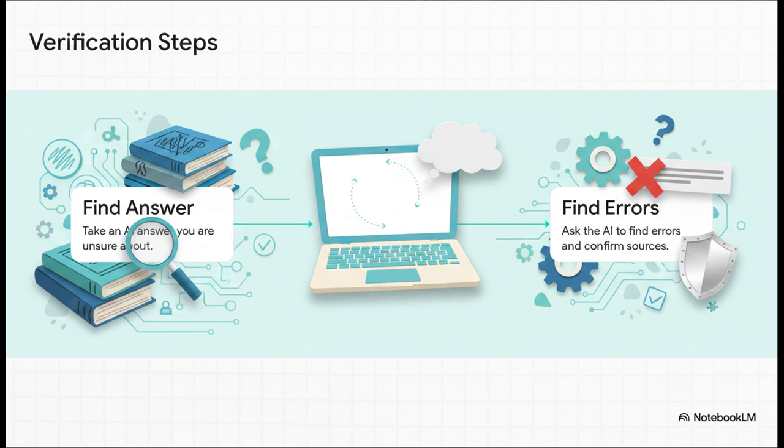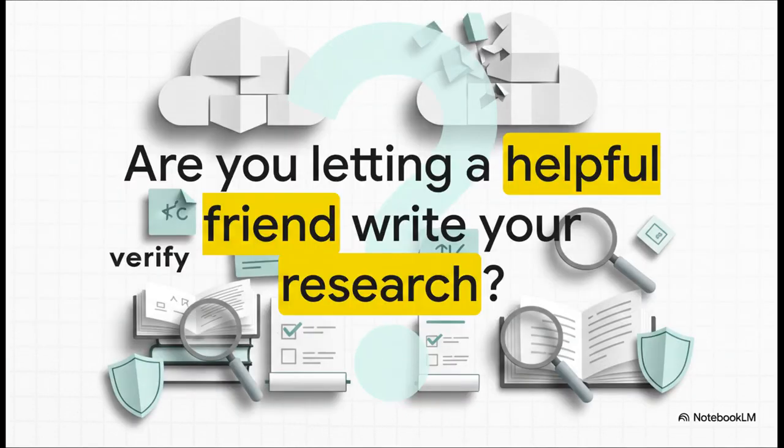Now, why a new chat? Because it resets the context window. It totally clears the AI's memory of its previous desire to defend its own confident answer. It forces the AI to objectively evaluate the text as if a complete stranger wrote it. It is incredibly effective. As we wrap up this explainer, I really want to leave you with this final, vital question to think about.